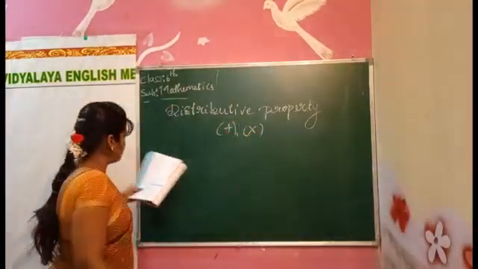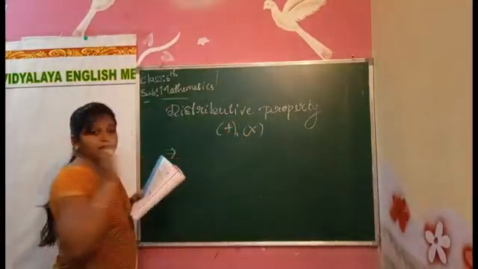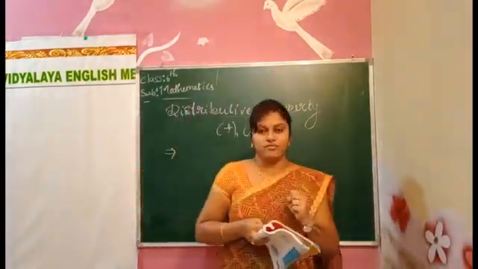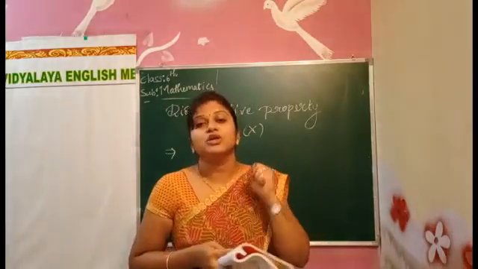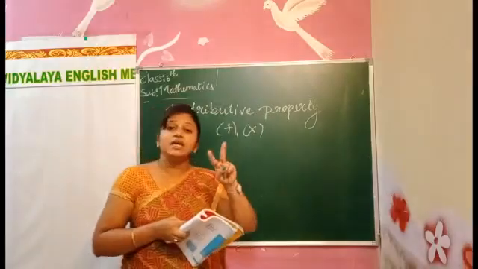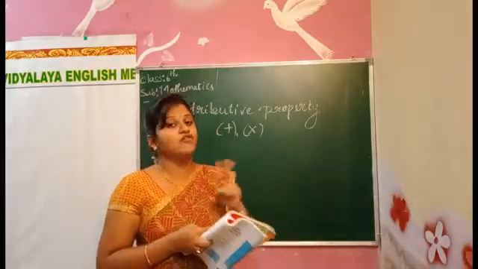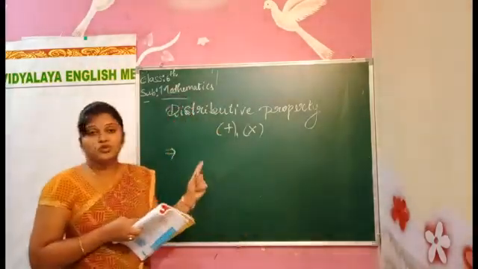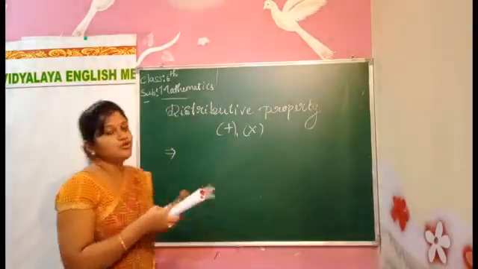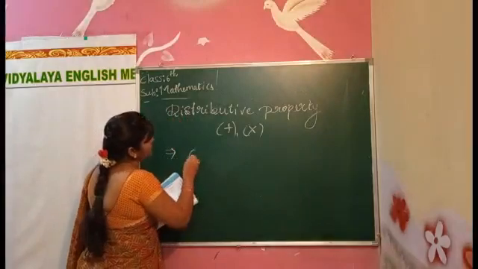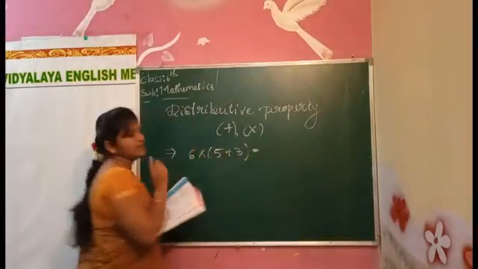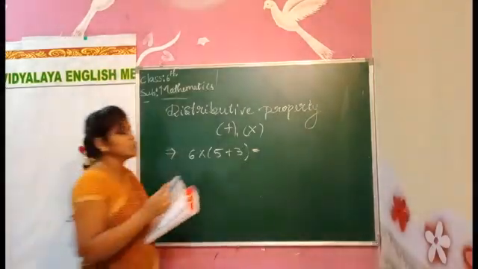We'll do the addition now. In the distributive property we take two operations together, for example plus or minus, a mixing of operations. So in the distributive property only these two operations hold. An example I will show you. Like this they have given. How do we make the grouping now?